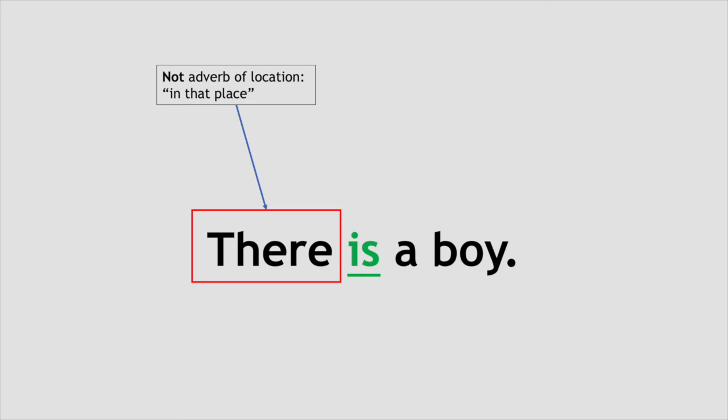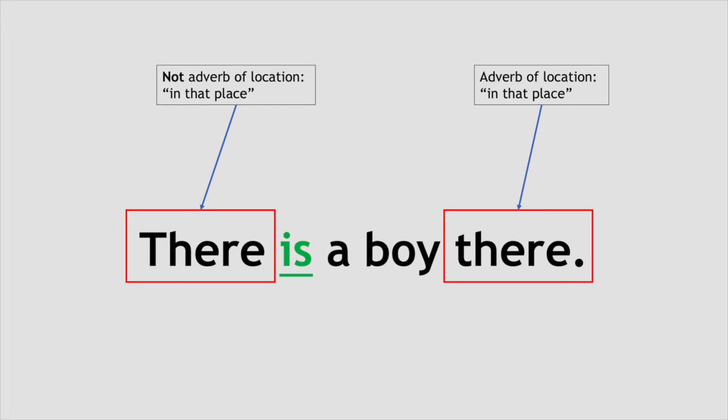Oh, by the way, I would like to draw your attention to two points about sentences that start with "there." So number one, the "there" at the beginning of the sentence does not mean "in that place" as an adverb. This means that it does not function as an adverb of location. But this means if you want to mean a boy exists in a place away from you, you would say, "There is a boy there," with the "there" at the end of the sentence having the function of an adverb indicating the location.